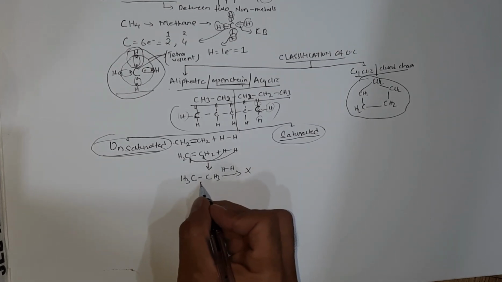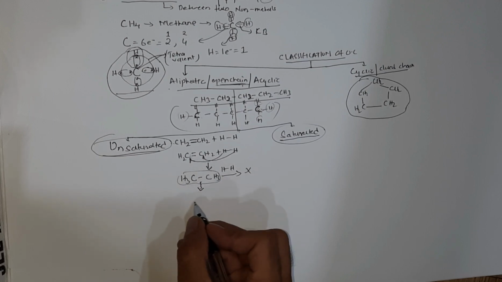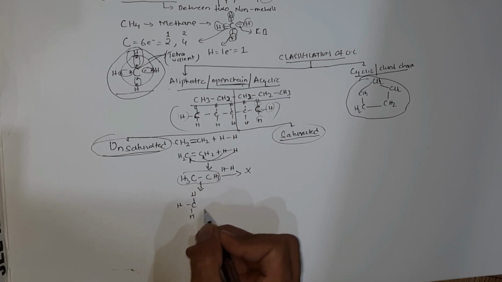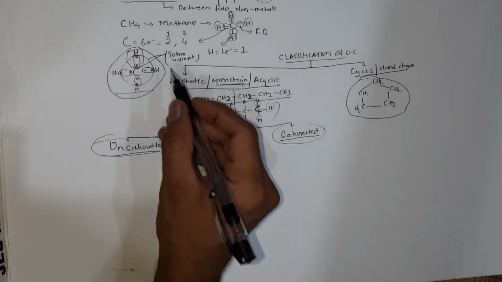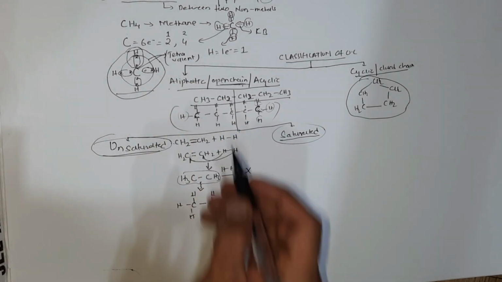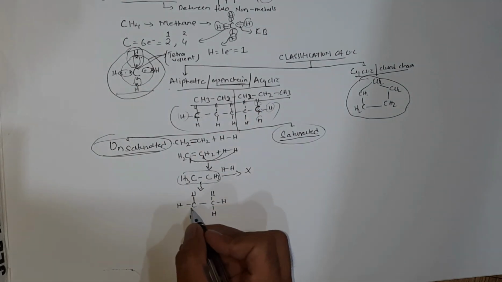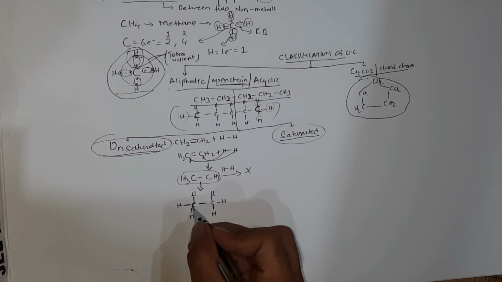Why? Because the structure of ethane formed in the reaction will be like this: CH3 single bond CH3, with each carbon bonded to three hydrogens. We know that the carbon atom is tetravalent, making 4 bonds. See properly here, it has made 4 bonds. Now the bonding capacity of the carbon is over.